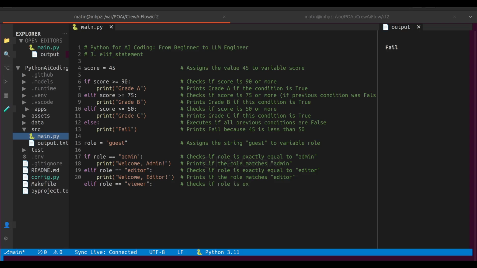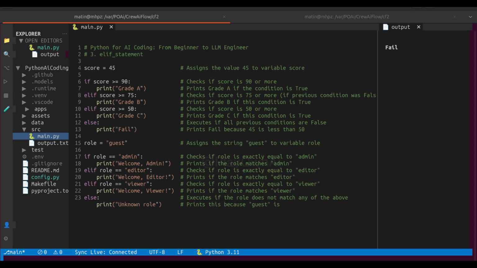Let's now run the program. Since we set role to admin, the output will be welcome admin. Now let's change role to editor and run it again. Python prints welcome editor. Try viewer, and the output will be welcome viewer. And if we set role to something like guest, the else block runs and we see unknown role. So this is how we handle multiple conditions using if, elif, and else. Only one block will execute, the first condition that matches.